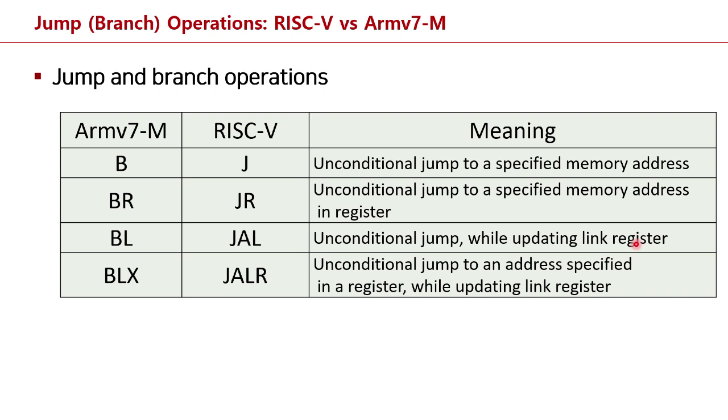What is the link register in RISC-V? That is the X1 register in the architectural name of the register, and the X1 register is the RA register, that is the return address register in the form of the ABI convention. This is an important operation whenever you debug the JAL assembly instruction.